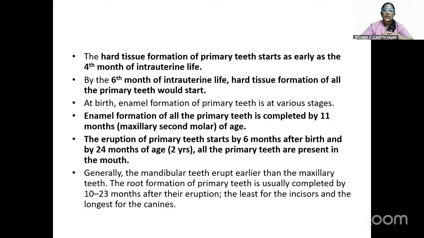And eruption of primary teeth will be starting by 6 months after birth. And by 24 months of age, all primary teeth will be erupted in the oral cavity. So by 2 years, all primary teeth will be erupted. So generally, the mandibular teeth will erupt earlier than the maxillary teeth, and the root formation of primary teeth is usually completed by 10 to 23 months after their eruption. So the least is taken for the incisors and the longest is taken for the canines for root completion.